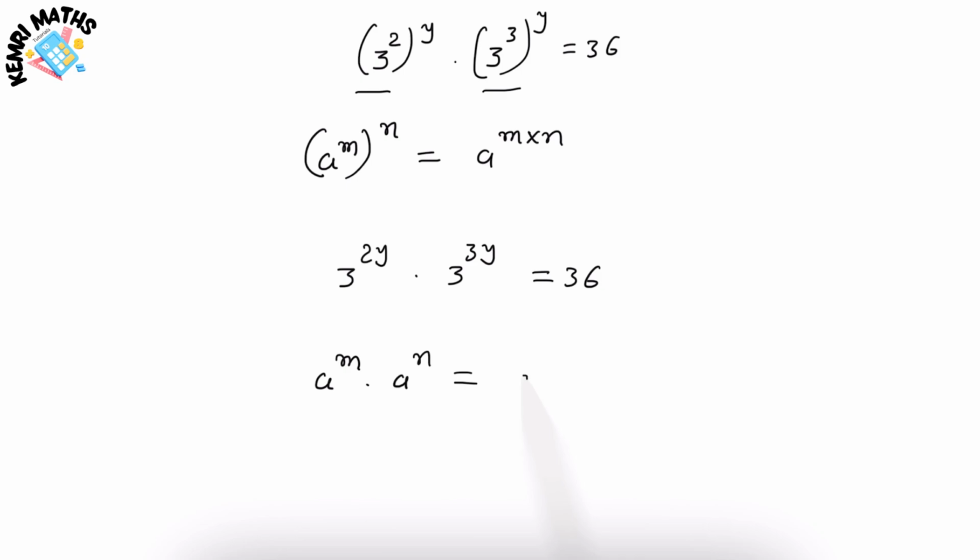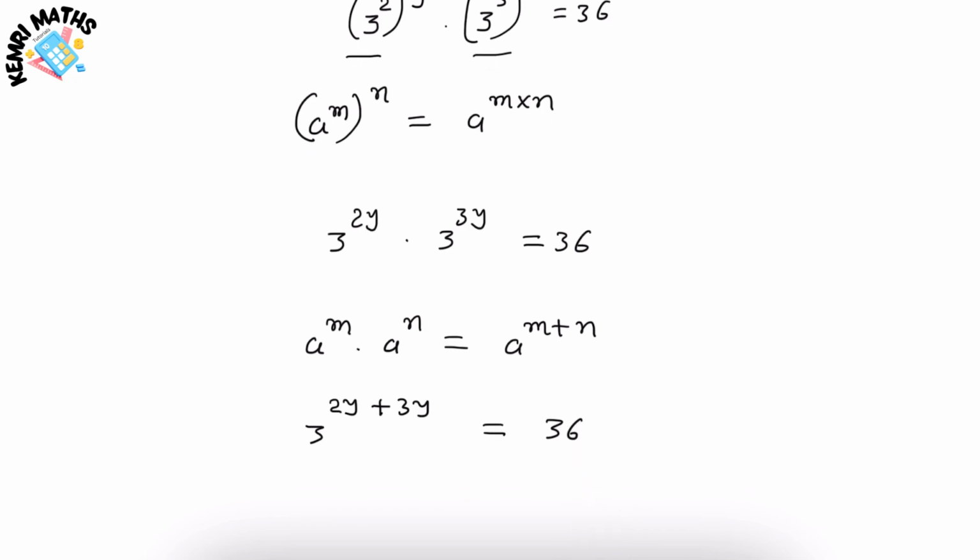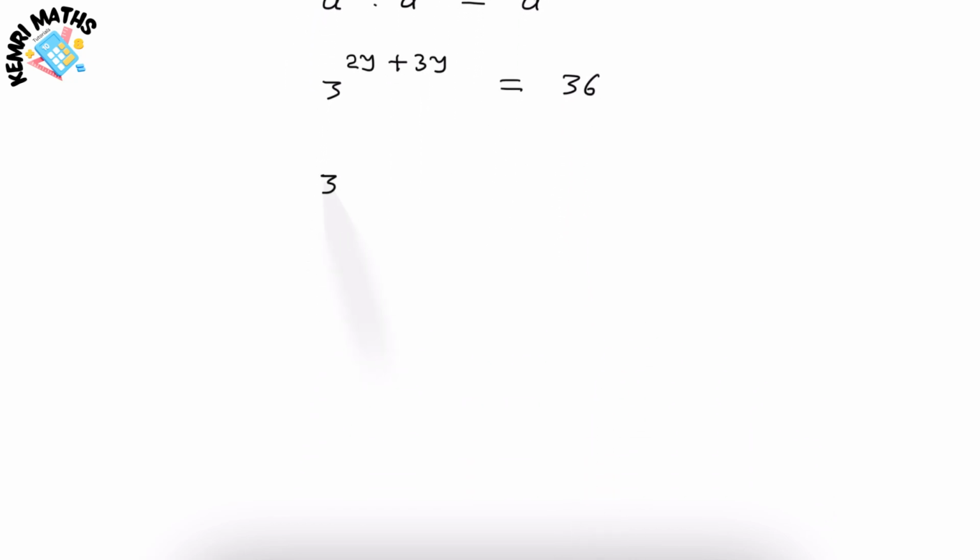Therefore, I'm going to rewrite this as 3 to the power 2y plus 3y is equal to 36, because a to the power m times a to the power n is equal to a to the power m plus n. Therefore, when we add these two terms, 2y and 3y, it will be 5y.